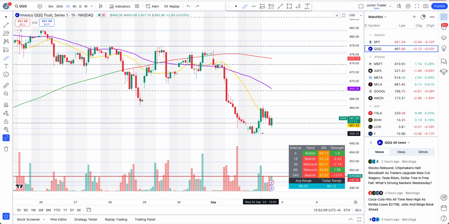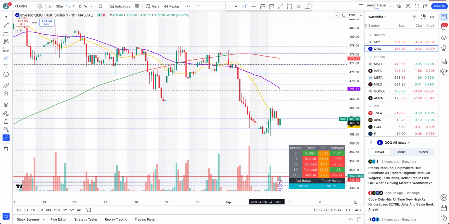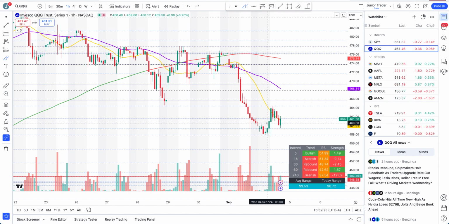For that, we first have to close above 460.60 and not lose it. Now, remember, this is just a rebound. Structure is not to the upside, right? Structure is to the downside right now. The only benefit on the rebounds you have with these big markets like S&P 500 and QQQ is that these are big markets. In the long run, they go up.